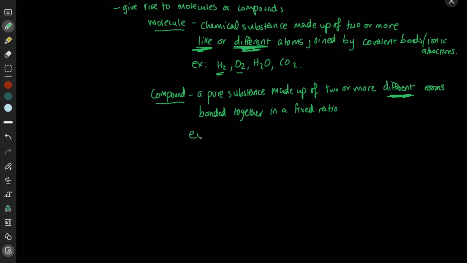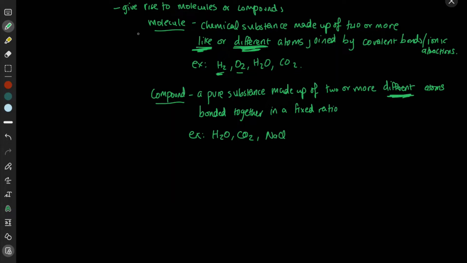So let's look at examples. From the previous example of hydrogen, elemental oxygen, water, and carbon dioxide, the compounds within that section are going to be water and carbon dioxide. Another one would be sodium chloride, so table salt, and etc. So here, a compound is strictly a substance made up of two or more different atoms.